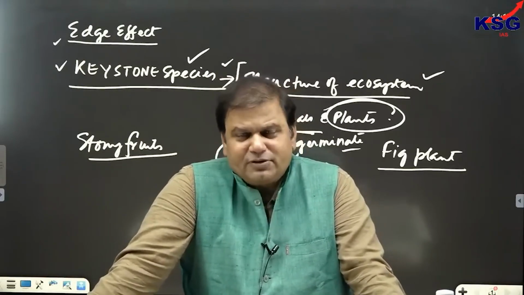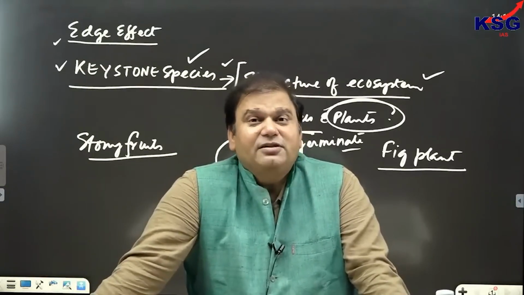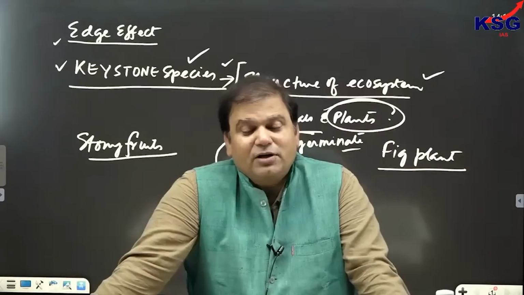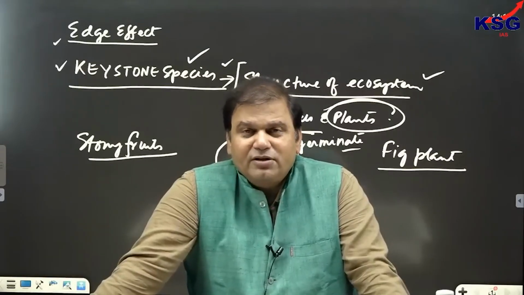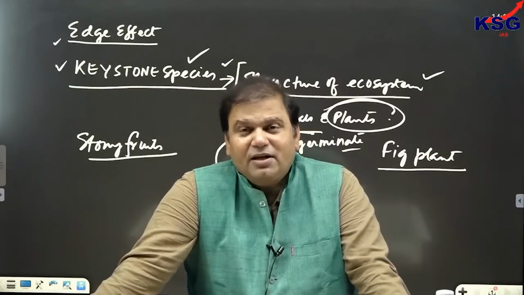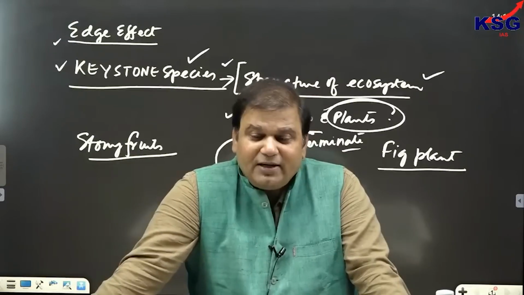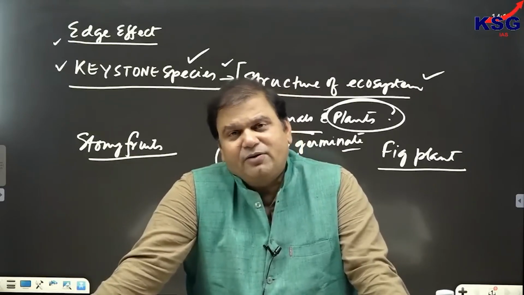For example, suppose in old habitat, spotted owl can be seen. So when we see spotted owl, we come to the conclusion that this is old habitat. But the problem in this is what? That sometimes spotted owl can be present in some other habitat also. Frequently they are present in old habitat, but sometimes they can be present in other habitat also.